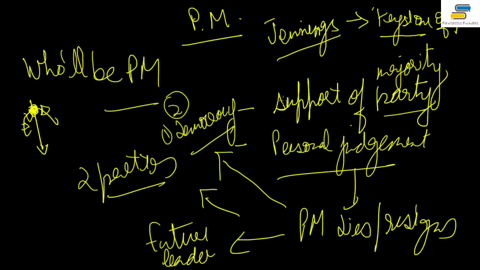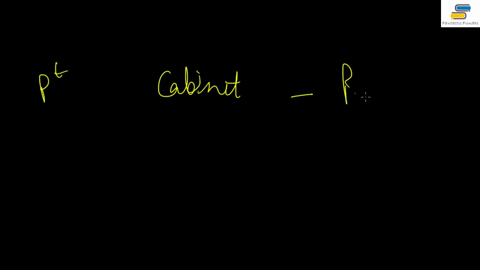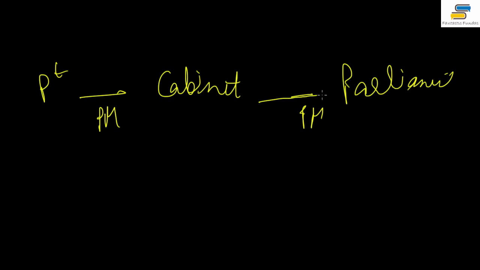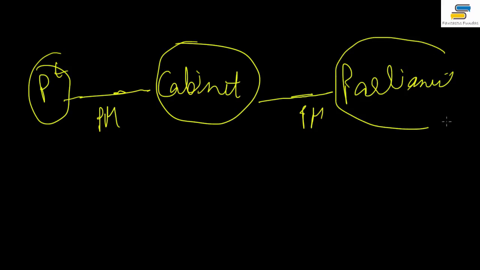If he resigns, obviously the whole Council of Ministers has to resign. And if he dies, normally a new Prime Minister has to be appointed. He is the connecting link between the cabinet and the President. There's the President, this is the cabinet, and this is the Parliament. All these are connected to each other by the Prime Minister. He is the bond between all these. For the science students, they'll better appreciate it.